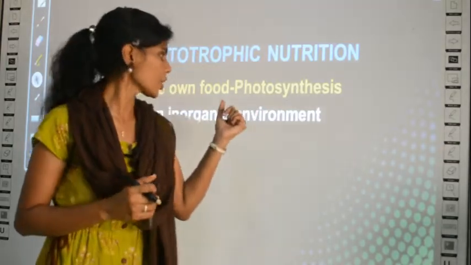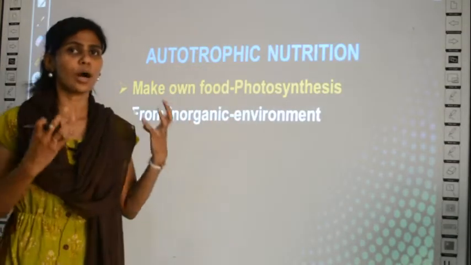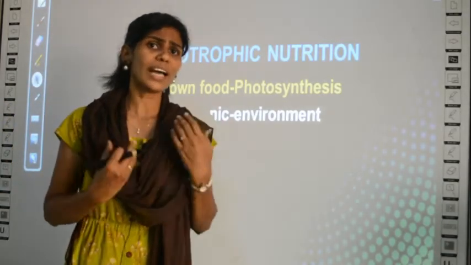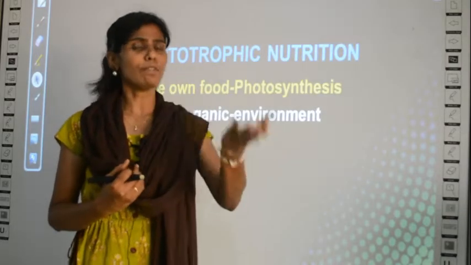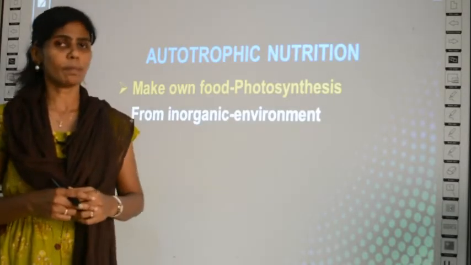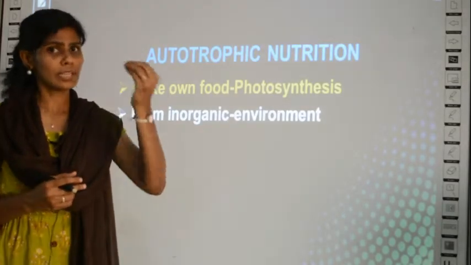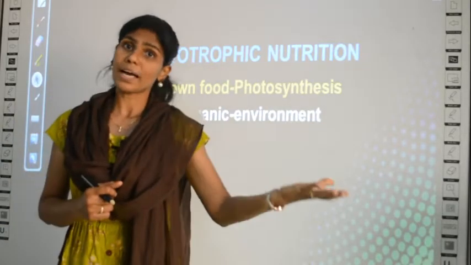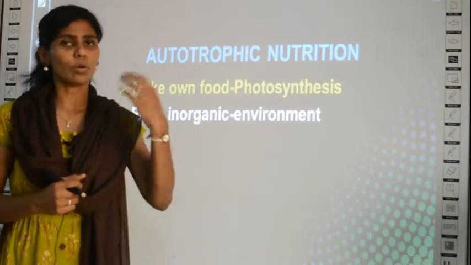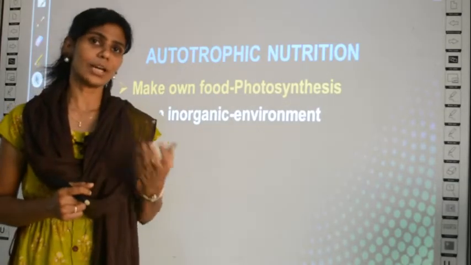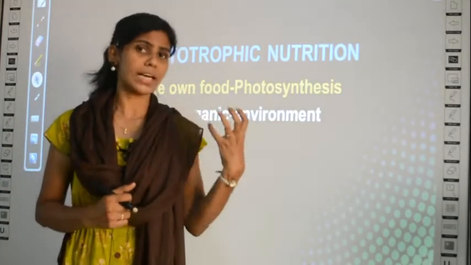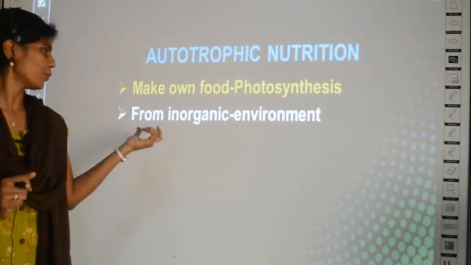So that raw material is called inorganic material. So the plant makes food from inorganic material. Where are the inorganic materials? From its environment. Which is the environment for the plants? The surrounding soil is the environment for the plants, right? The soil, or even the air. Say for example, a plant can make food from carbon dioxide in the air. So the environment is air also. It takes water from the soil. So the environment is soil too. So from its immediate environment the plant will make its food.